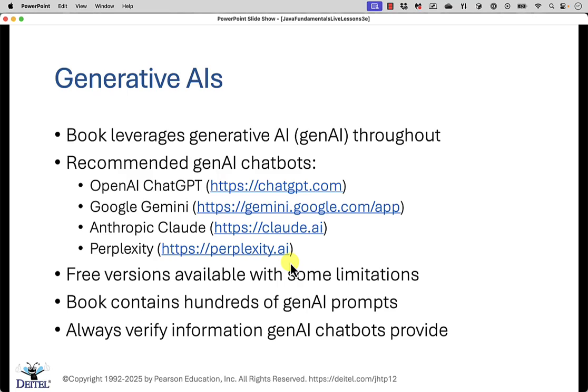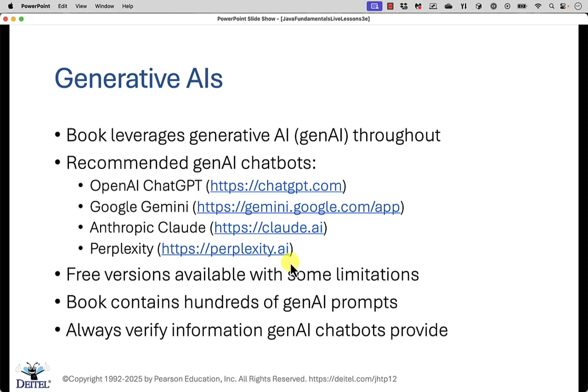Throughout both books, we have hundreds and hundreds of generative AI prompts that will help you become familiar with working with generative AIs in the context of programming and learn the incredibly powerful things that they're capable of doing with you and for you as well.